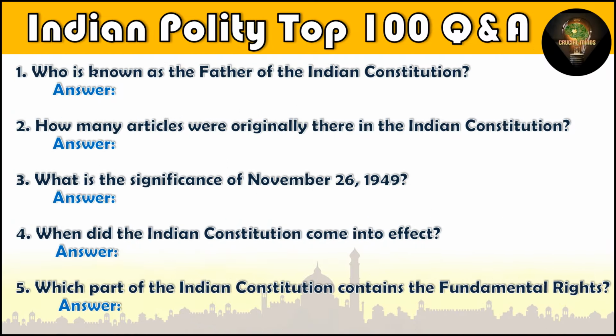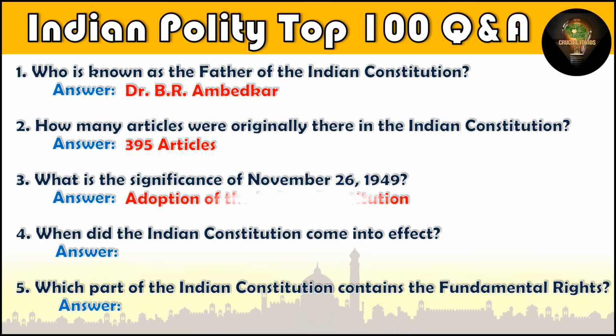Question number 1. Who is known as the father of the Indian Constitution? Dr. B.R. Ambedkar. Question number 2. How many articles were originally there in the Indian Constitution? 395 articles. Question number 3. What is the significance of November 26, 1949? Adoption of the Indian Constitution.